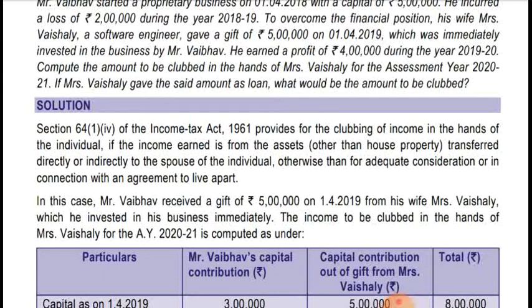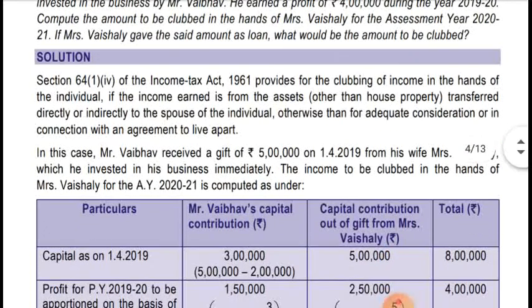The assets must be transferred directly or indirectly to the spouse of the individual, otherwise than for adequate consideration, or otherwise in connection with an agreement to live apart. If it is received for adequate consideration, or in connection with an agreement to live apart, then clubbing provision will not be applicable. So in this case, no such thing has been told.